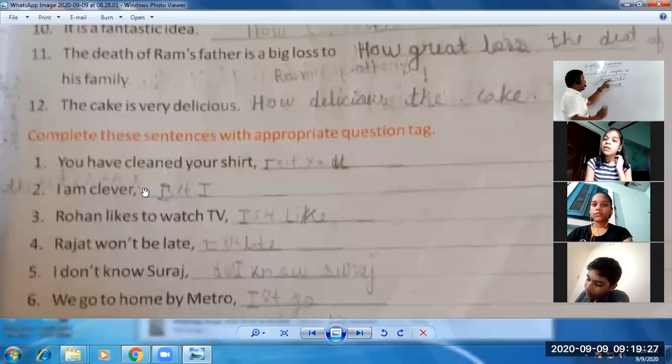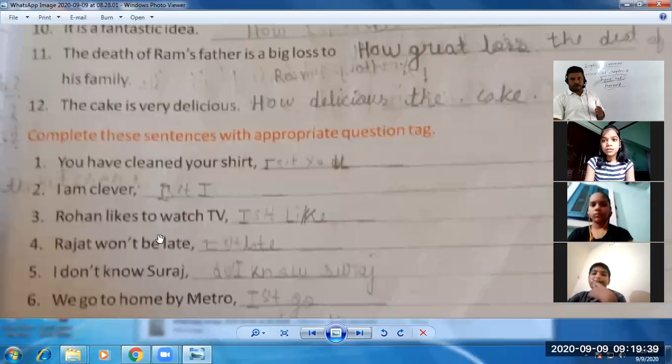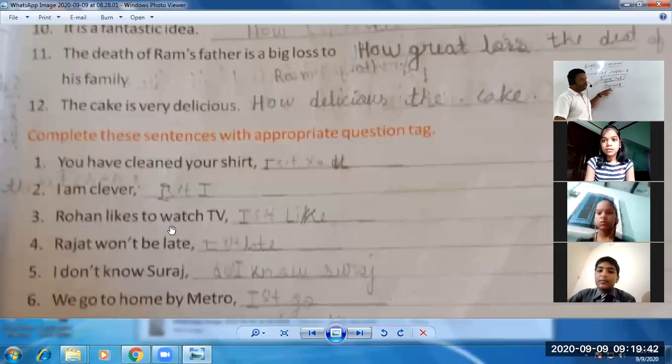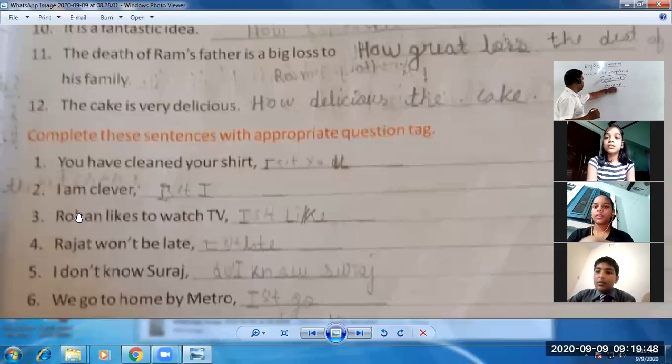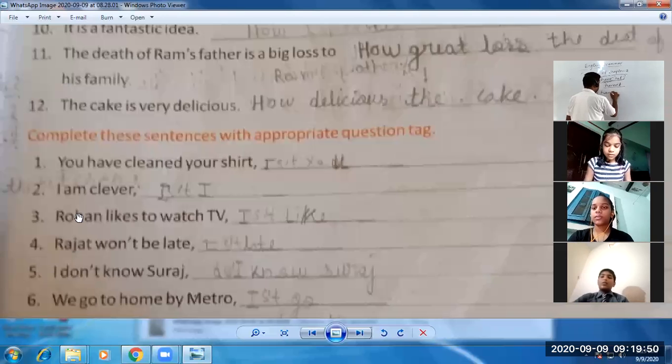Either you write this way, have not, and in short form have not को हम एक में together लिखेंगे तो कैसे लिखेंगे? Haven't. So in question tag we generally use short form. Short form का यूज होता है. So you also need to remember the short form of all this. Like have not का short form क्या होता है? Haven't. So what would be the question tag of it? We can write like this.